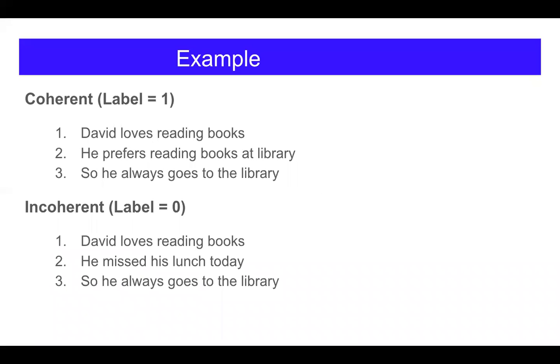Here is an example of coherent and incoherent text. David loves reading books. He prefers reading books at the library, so he always goes to the library. In this example, there is a consistent logical flow in the sentences. In the second example, David loves reading books. He missed his lunch today, so he always goes to the library. Here, the sentence "he missed his lunch today" doesn't correlate with the sentences "David loves reading books" and "he always goes to the library."